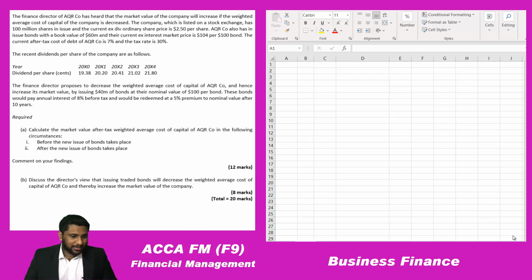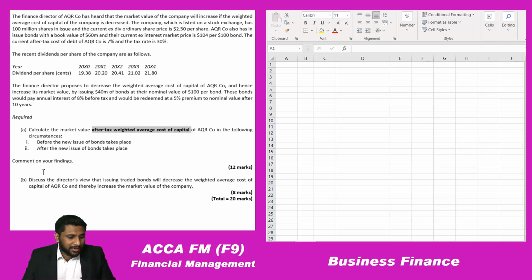Part A, what they are asking is: calculate the market value after tax weighted average cost of capital of AQR company in the following circumstances: before the new issue of the bond takes place, and after the new issue of the bond takes place. So this is what they are asking, before and after. In this question there is some bond issue, so keep that in your mind. And they are asking us to comment on the findings.